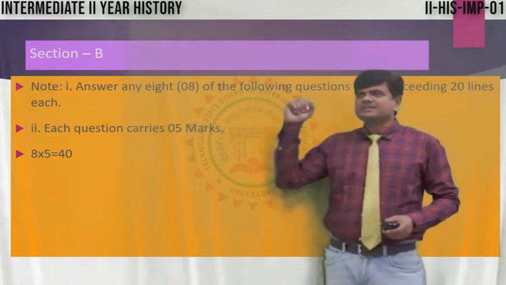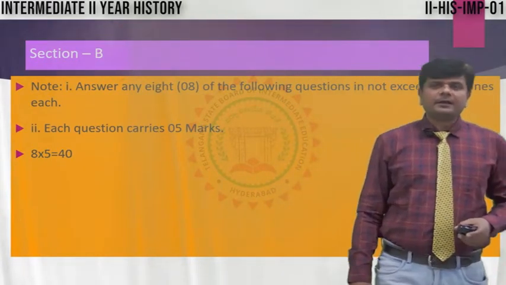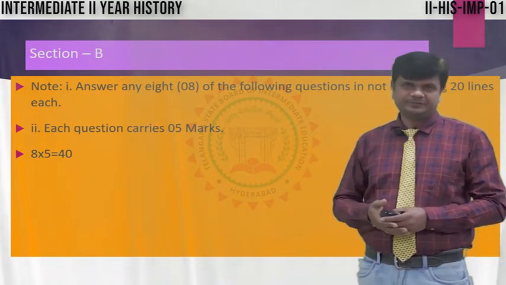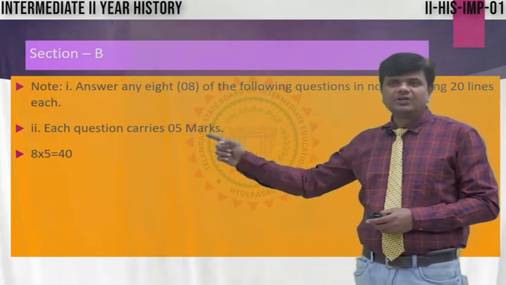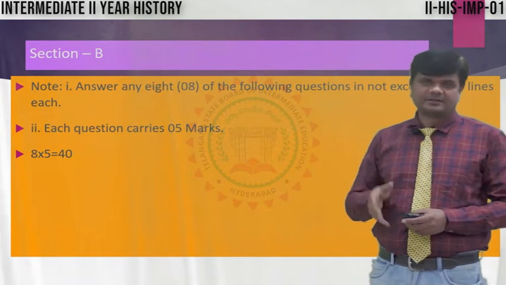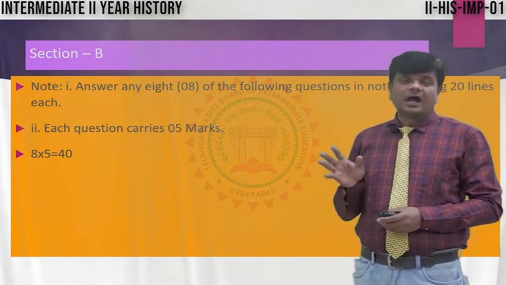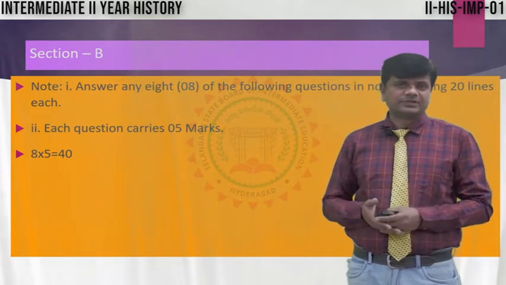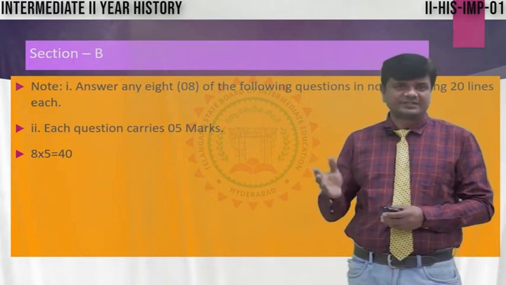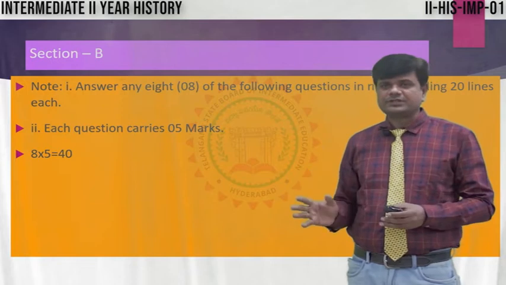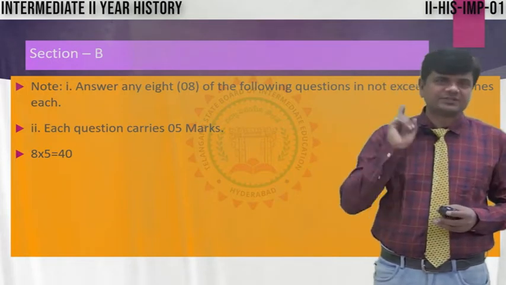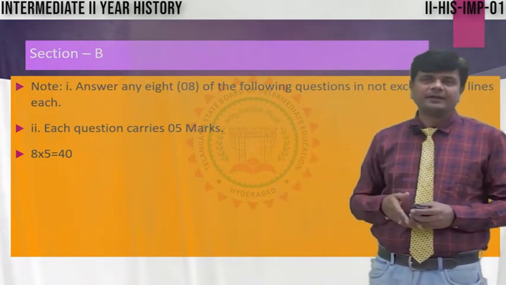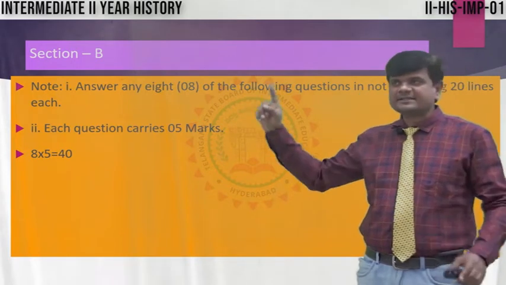Now, moving to section B. Section B, note here, any 8 of the following questions, not exceeding 20 lines each. Long questions are 40 lines, here 20 lines, and each question carries 5 marks, and 8 5s are 40. Out of 15 questions, a total of 15 questions are there. Normally 12 questions, this time 15. The choice is more, that is, 3 questions are added. From 15 questions, you are going to select 8 questions, each question 5 marks, 8 5s are 40. So, how many marks are you going to get? Section A, 30. Section B, 40.